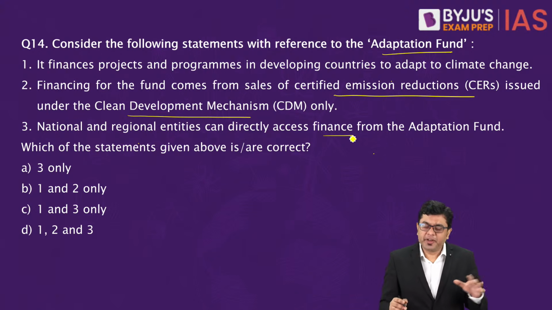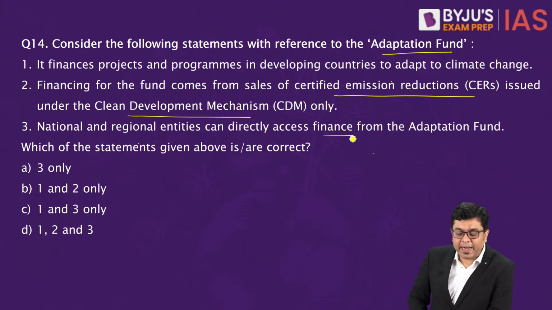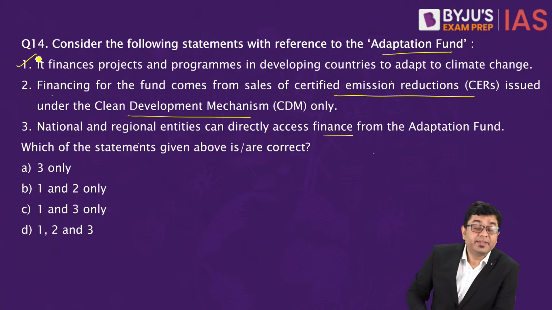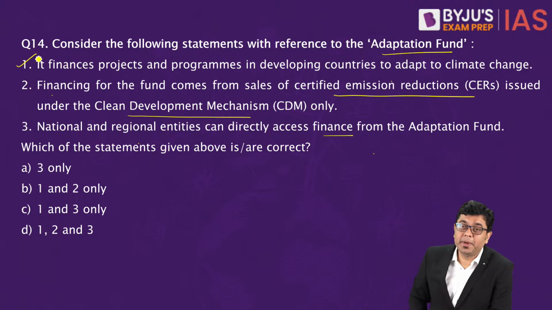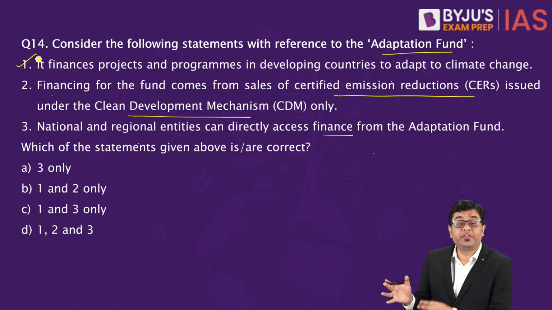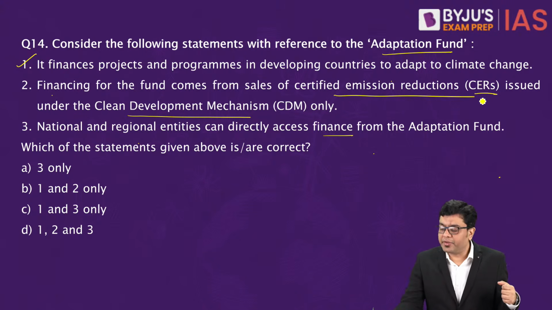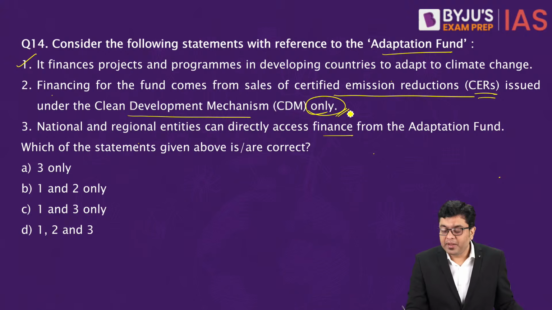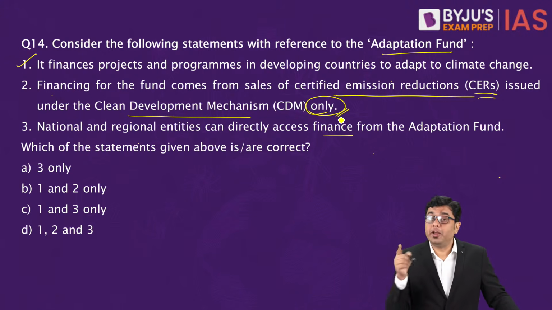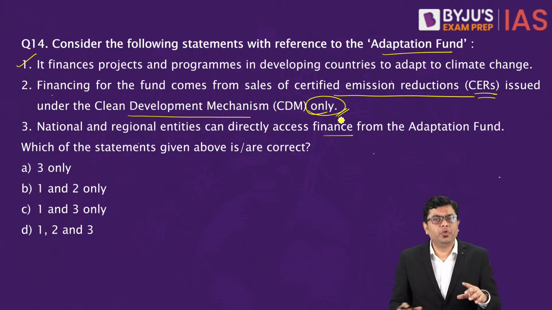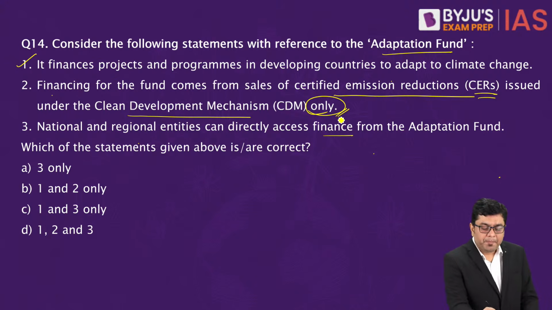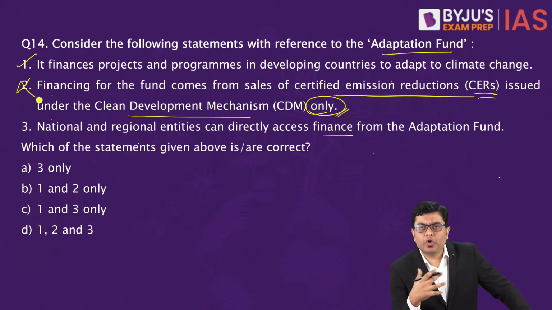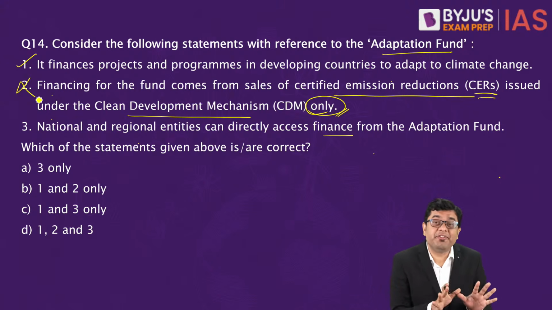Now here, the first statement, it finances projects and programs in developing nations to adapt to climate change. That is very correct. Second, if you take a look at the second statement, it tells you that the Adaptation Fund gets its contribution from the CERs, the credits which are issued as per CDM. But here, there is an absolute term, that is only. Whenever you have only, always, never, all these absolute terms, they are a red flag. So here, this is going to be incorrect. Because here you also have the Adaptation Fund is also contributed to by the various different developed nations.